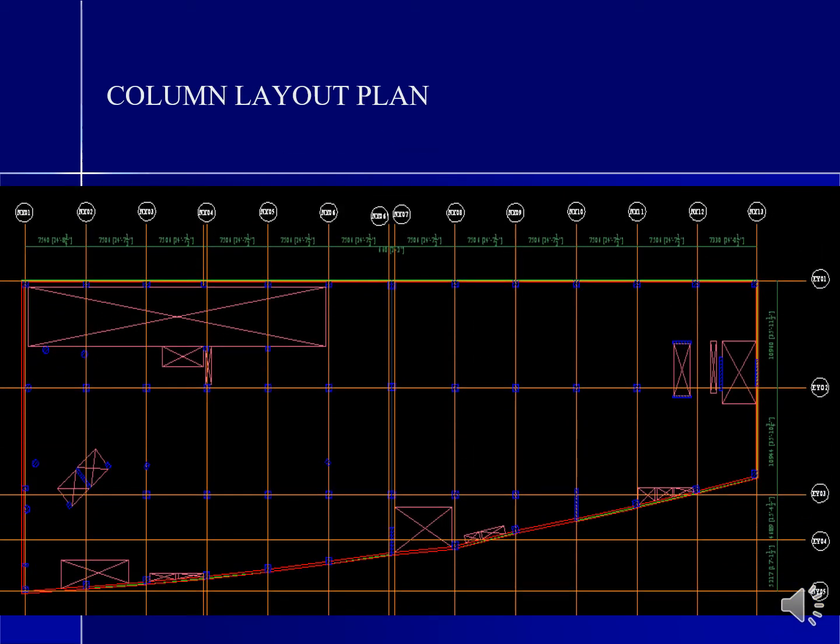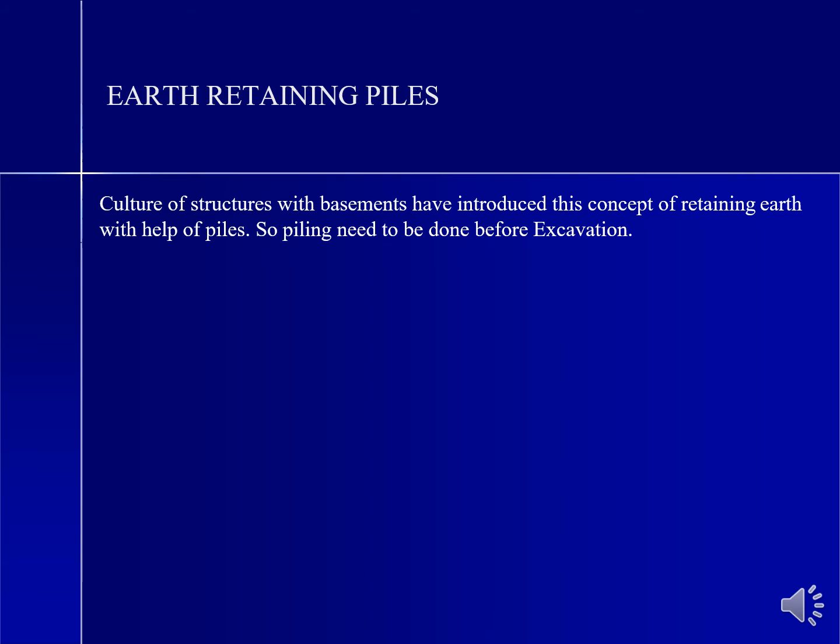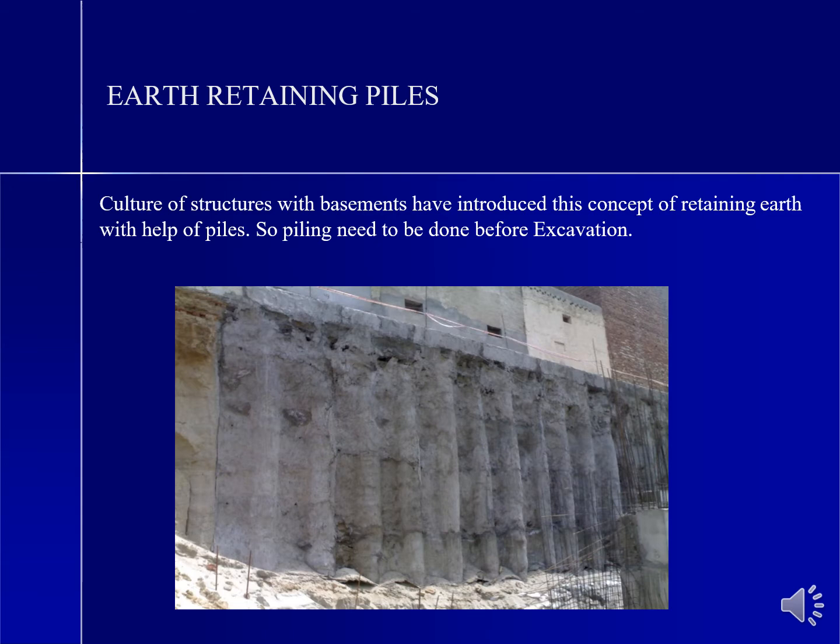Column location plan. This is the column layout plan of that particular project. Earth retaining piles. To prevent the collapse of the soil while we are excavating, shore piling has been done. The piling has been done in the following fashion.